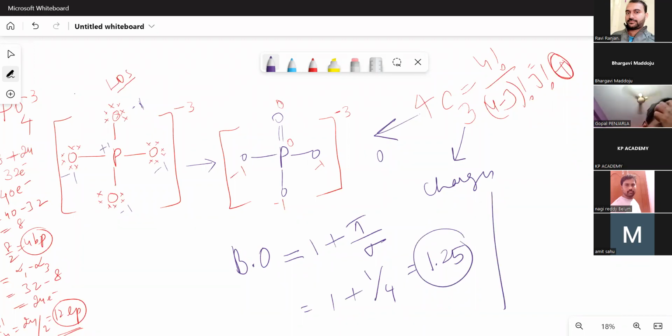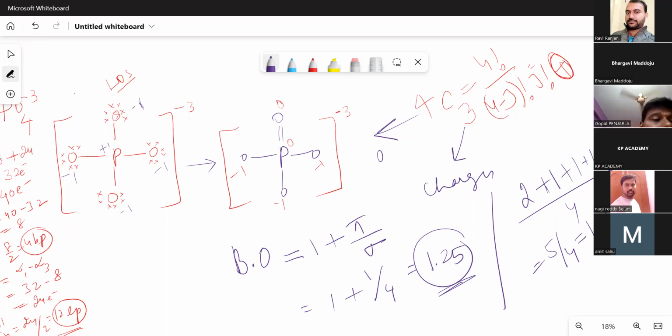Even if you write all the resonance canonical structures and count the bonds between P and O in one place, you are going to get 2 plus 1 plus 1 plus 1 by 4. This will be equal to 5 by 4, equal to 1.25. That is also the same thing. In one structure, a double bond will be there; in another structure, single bond, single bond, single bond only. So bond order is equal to 1.25 in this species.